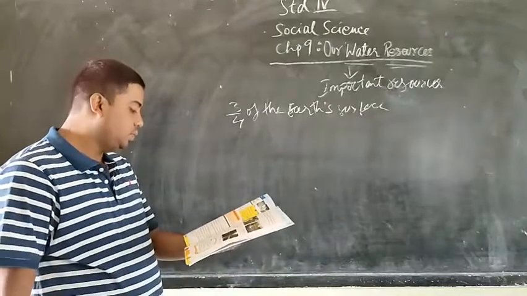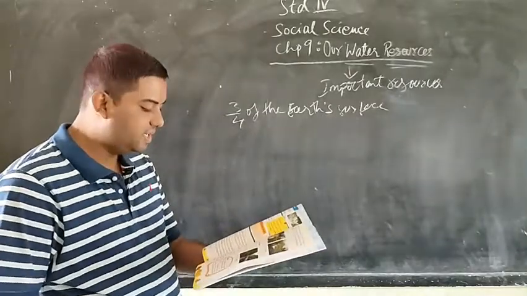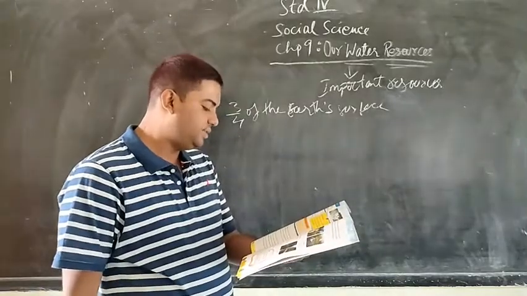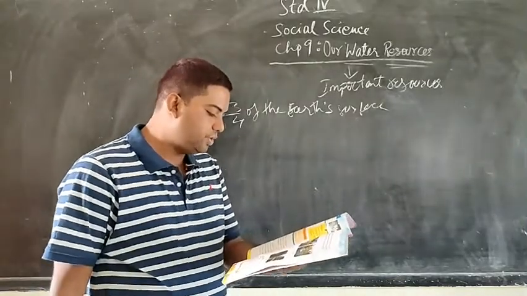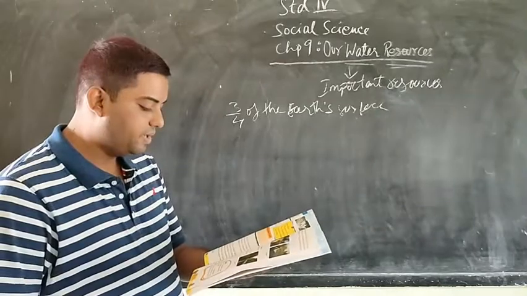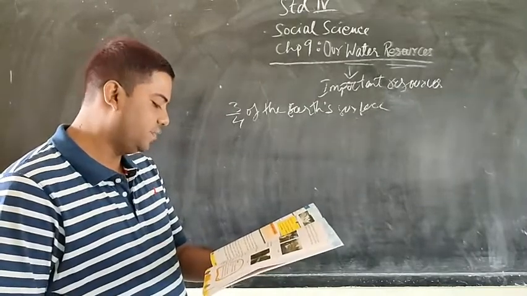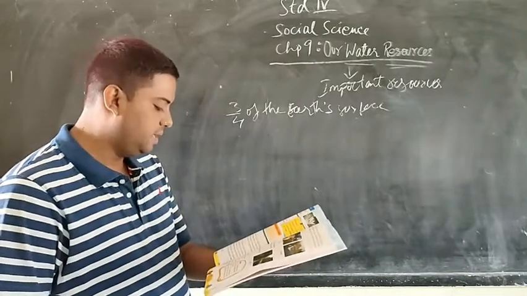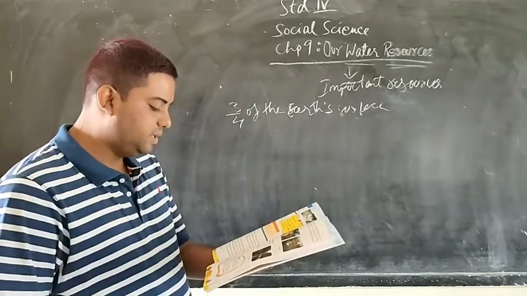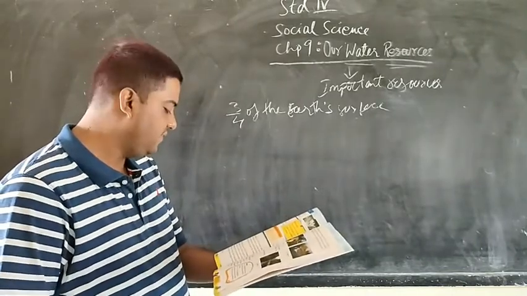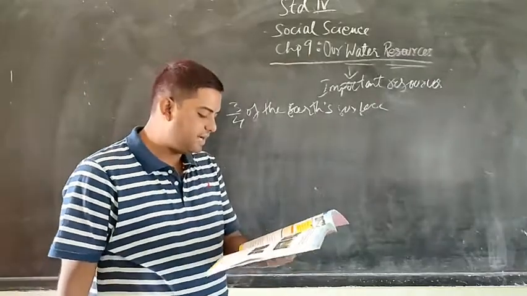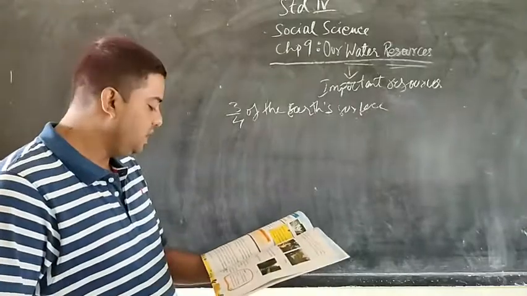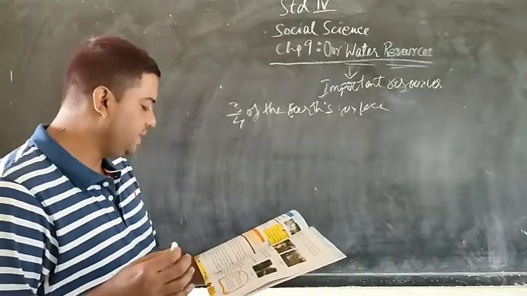Rain is the main source of fresh water. However, it is received mainly through the monsoons, but its distribution is not uniform throughout the country. Some places receive a lot of rainfall, whereas others receive little. Based on their source, fresh water that we get from water bodies can be divided into two types: surface water and groundwater.